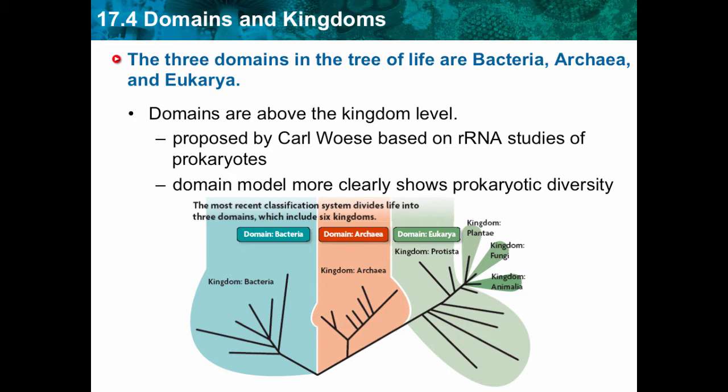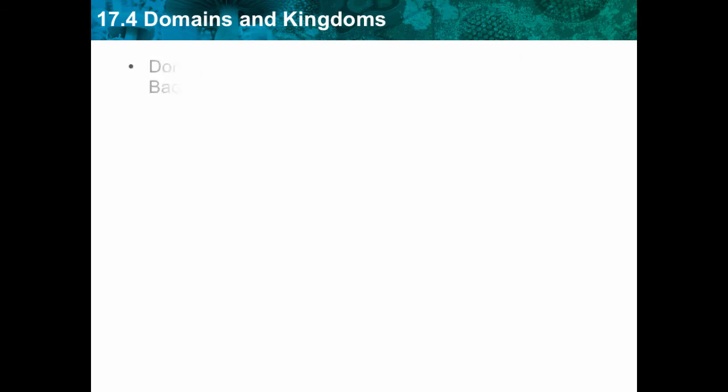So, the most recent classification system divides life into the three domains, so make sure you understand them: bacteria, archaea, and Eukarya. Like we discussed in class, bacteria is pretty self-explanatory. All prokaryotes are going to be in the domain bacteria. Eukarya, we figured out, is going to be eukaryotes. So that's where the kingdoms animal, plant, fungi are going to belong. But Archaea is the one that we really couldn't figure out by its name. So let's see if we can.